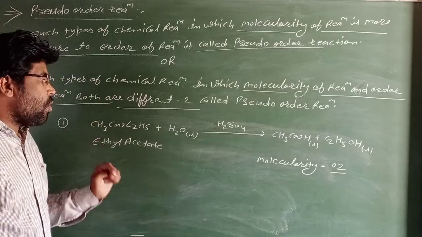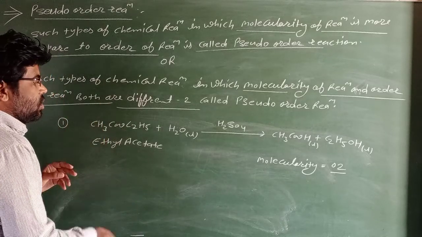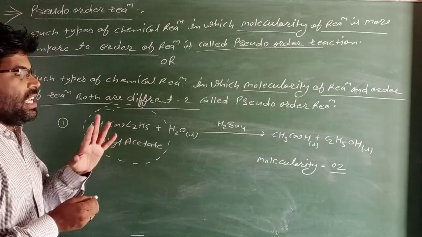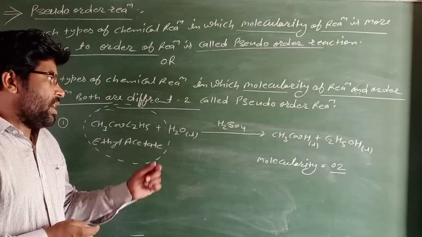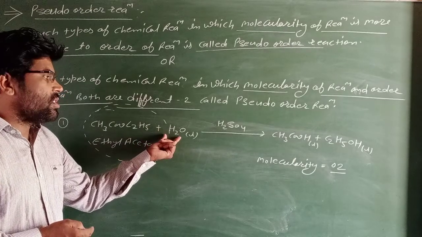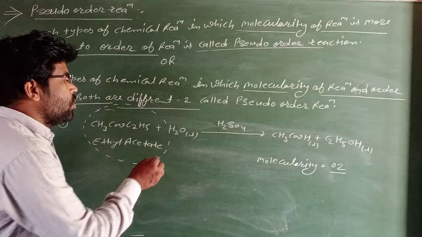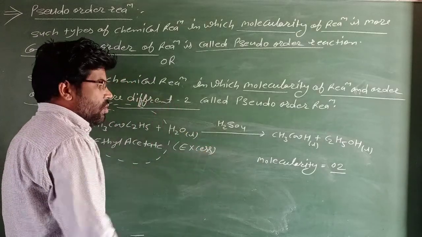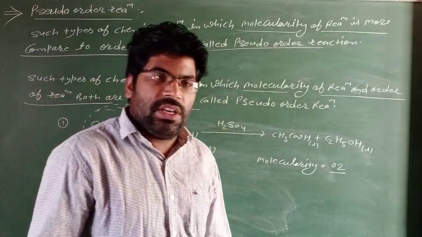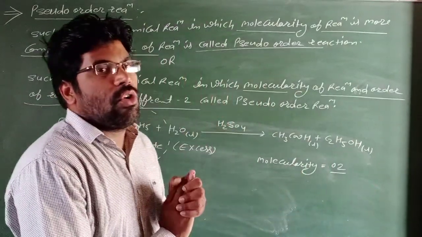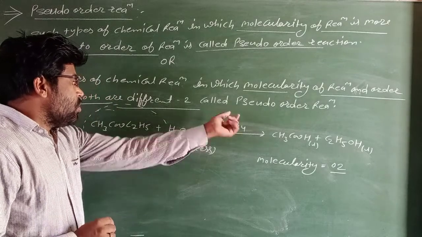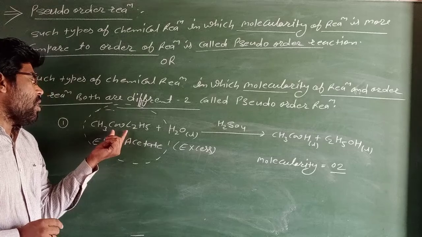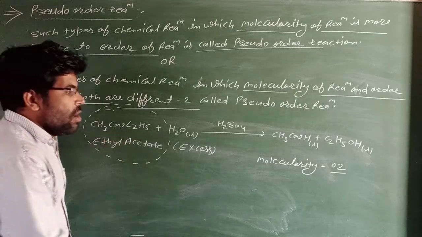The order of reaction is 1 because the rate of reaction depends only on the concentration of the ethyl acetate molecule. It does not depend upon the concentration of the water molecule, because water is in excess, so it depends only on the ethyl acetate molecule.